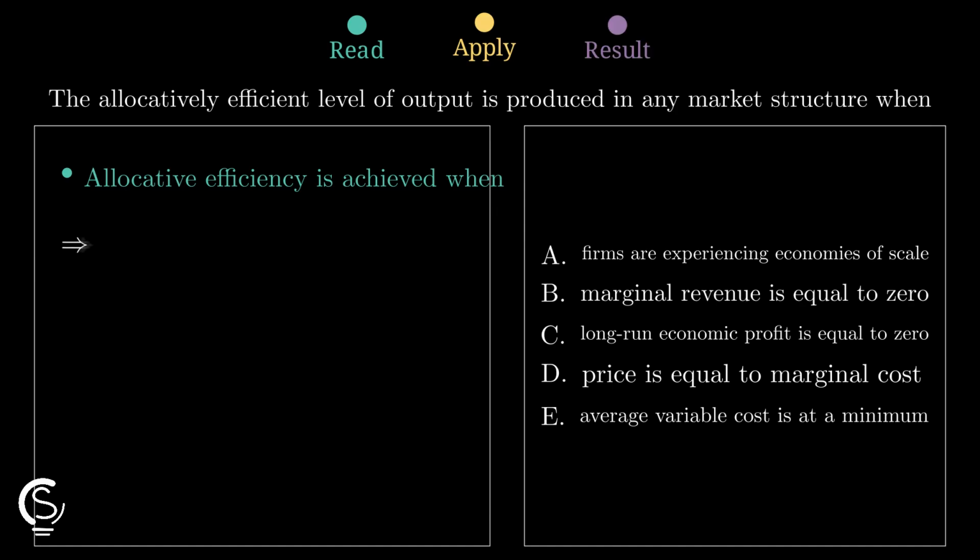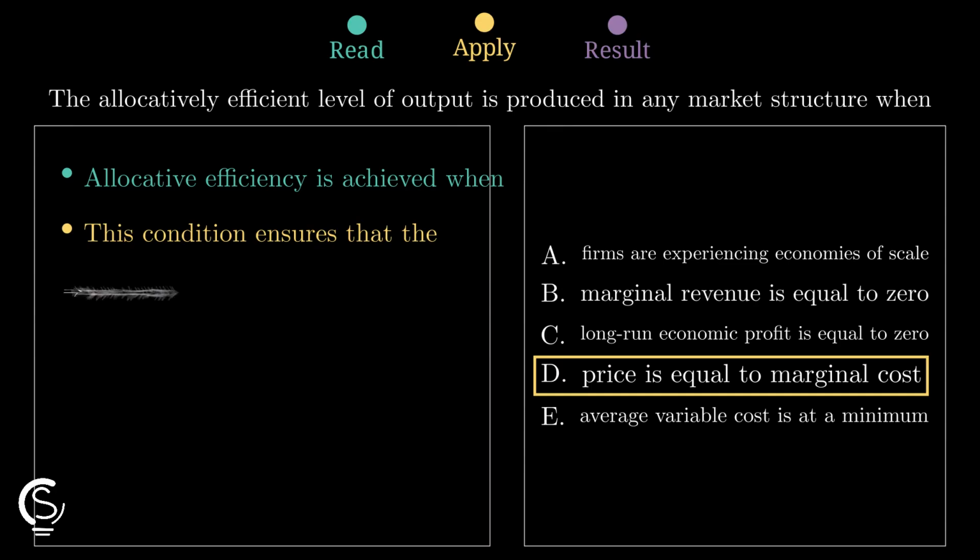While perfectly competitive firms naturally reach this point in the long run, the rule itself defines efficiency everywhere. That makes option D our final winner.